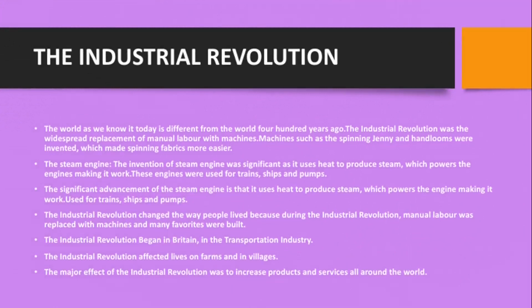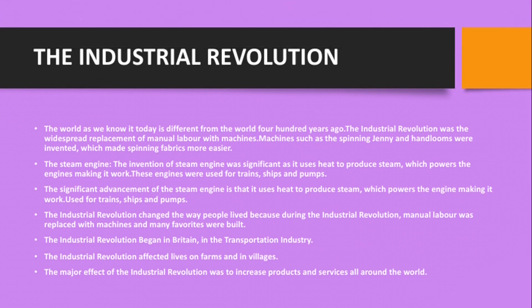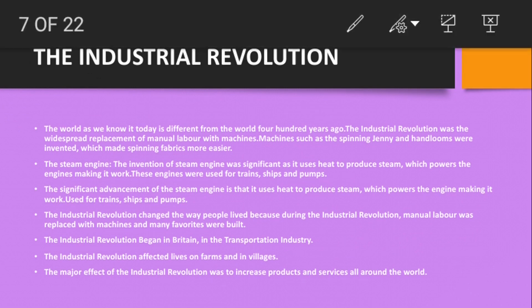So the Industrial Revolution changed the way people live, because during the Industrial Revolution, manual labor was replaced with the use of machines, and many factories were built. This Industrial Revolution began in Britain in the transportation industry. It affected lives on farms and villages, and the Industrial Revolution was to increase products and services all around the world. So that was about the Industrial Revolution.